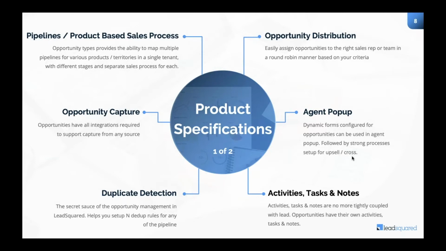Activities, tasks, and notes could only be added on the lead initially. But now what we have is opportunity, and all these three can be added on opportunity. But all of them will reflect at the lead level as well, which is the contact. So the contact will always give you a holistic view, and the opportunity will have all the information in respect to a particular sale.